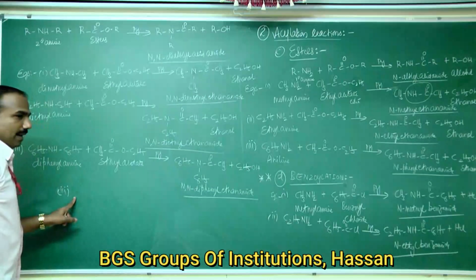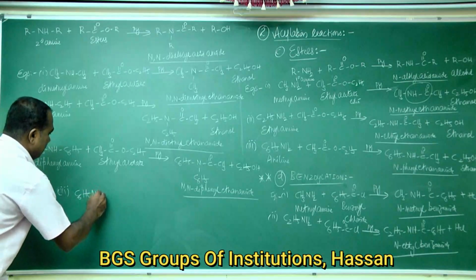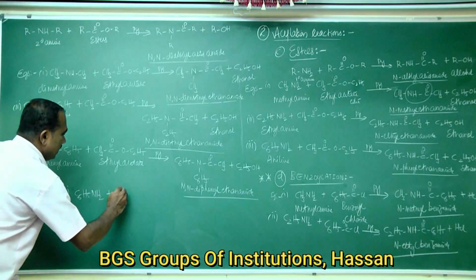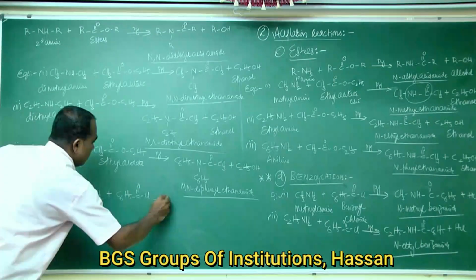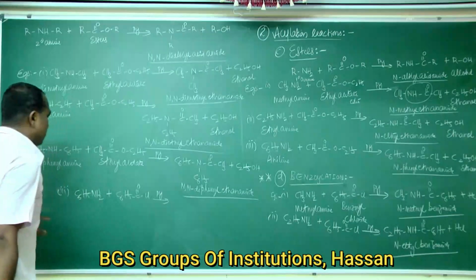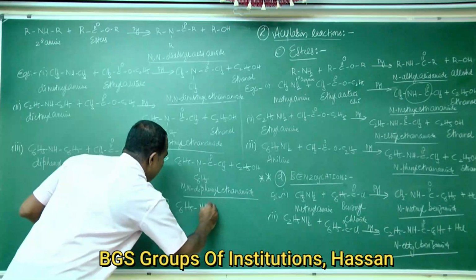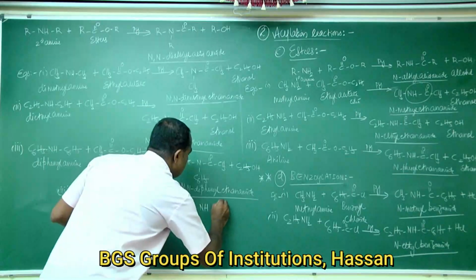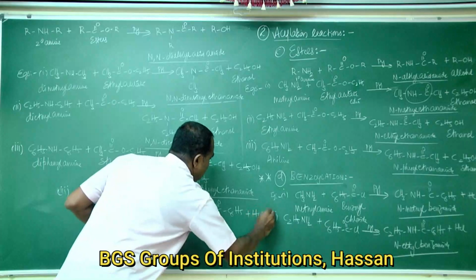If you take a primary aromatic amine, that is aniline, C6H5NH2, aniline reacts with benzoyl chloride in presence of strong base to give C6H5NHCOC6H5 plus HCl.